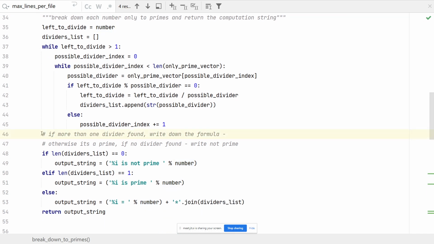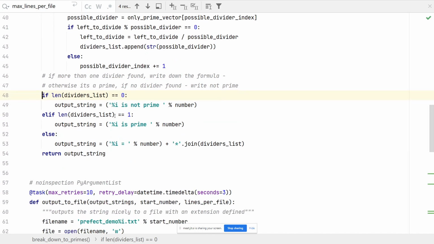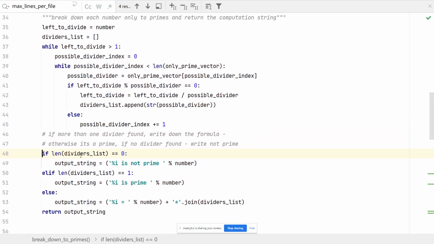If you have questions, send me questions. It's maybe not the most efficient code, but it's something that does the work. You will see it in action in a second. So eventually, it will tell you if there were no dividers in the divider list. Each time you find something to divide by, it will add it to the divider list.